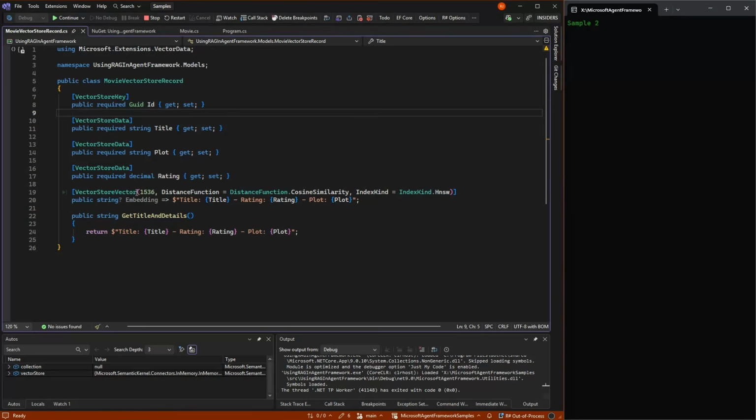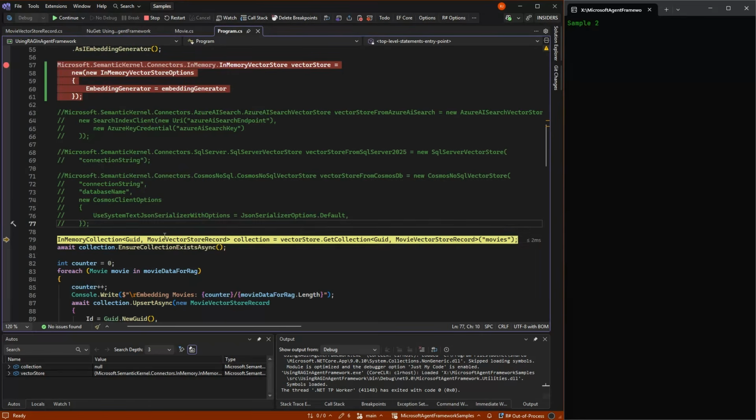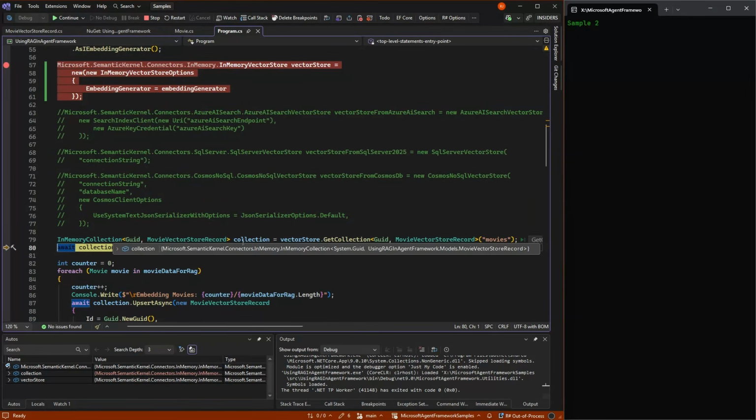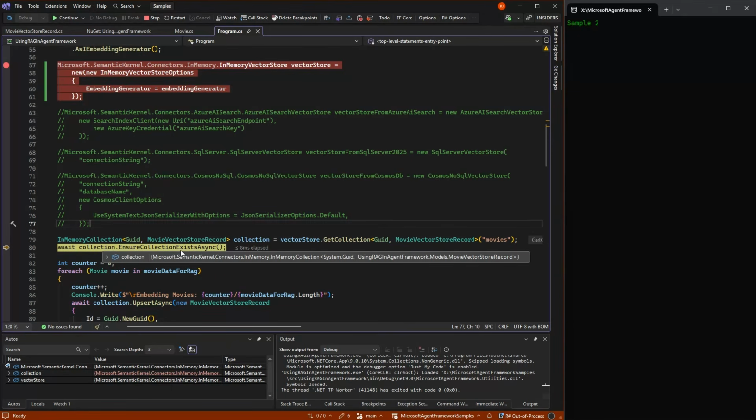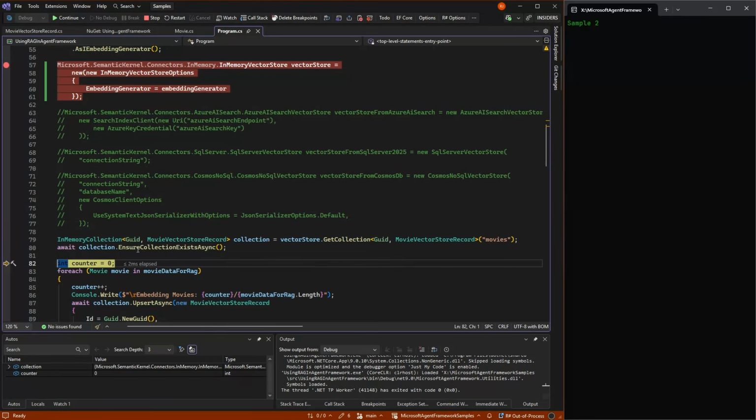So right now we are working with 1536 dimensions, which is kind of the default. We're using cosine similarity, and the index kind is here as well. So this is more vector information than AI, but we're going to make that collection. And right now that collection is empty. It's actually not even existing because we need to call EnsureCollectionExistsAsync. So now we have a collection. It's in memory, but had it been one of the others, it would have connected to that remote source.